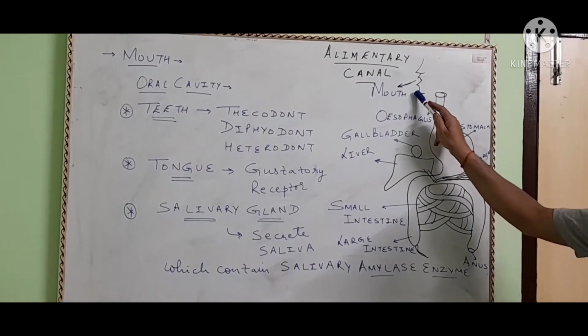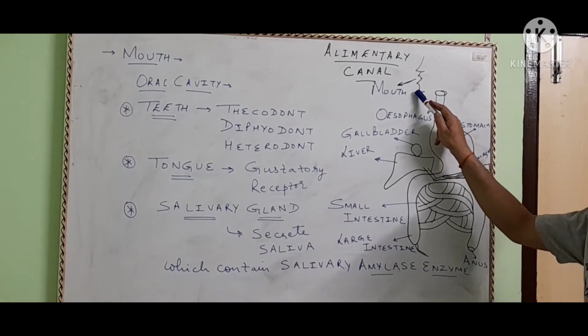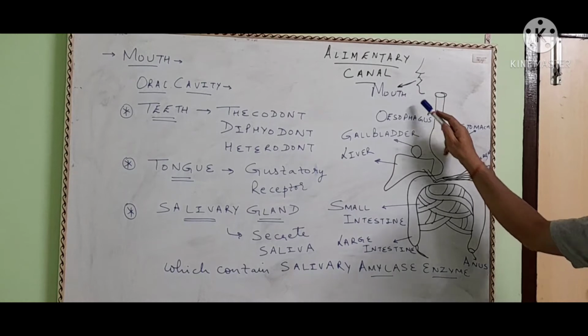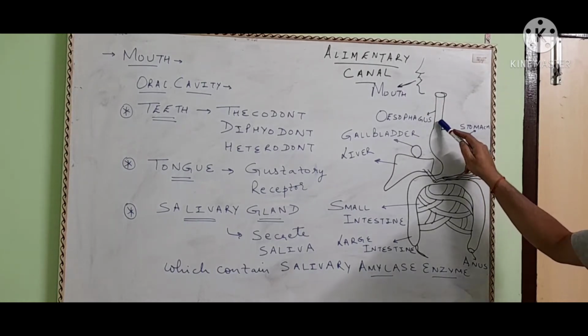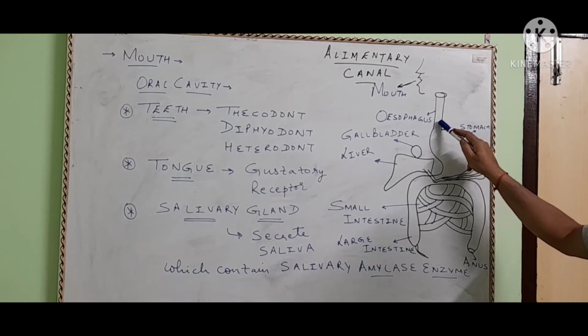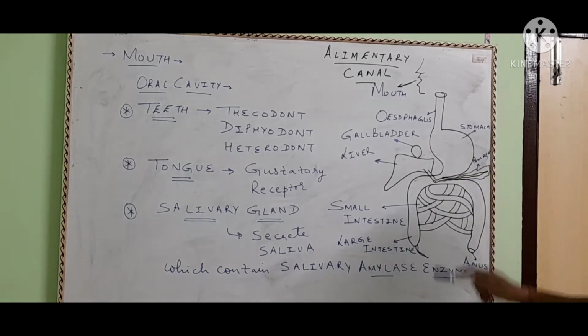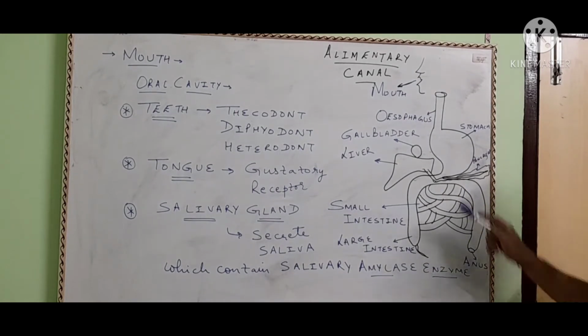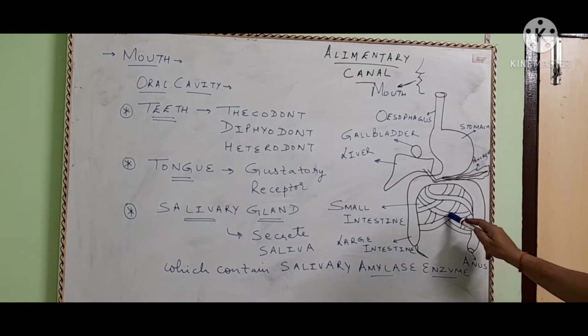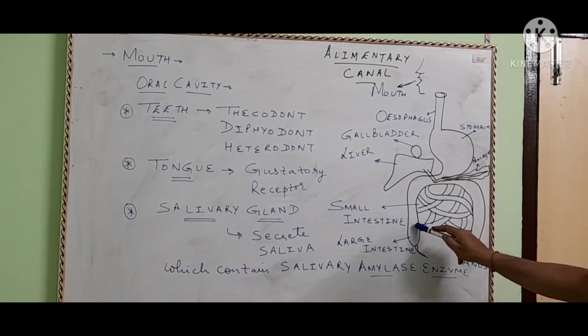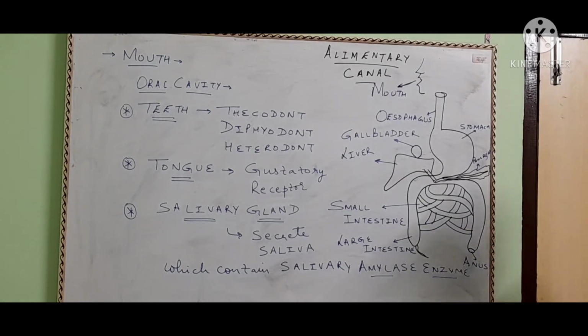First there is the mouth, then the pharynx, common passage, then the esophagus in our neck, that is called the food pipe. After the esophagus there is the stomach. Stomach opens into the small intestine. Small intestine opens into the large intestine, which ends into the anus.